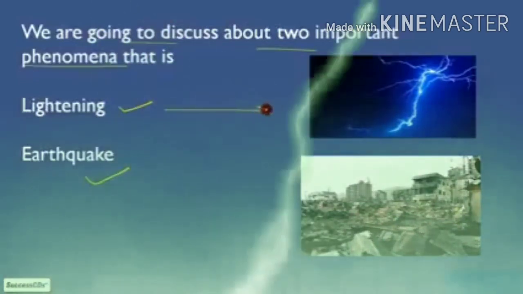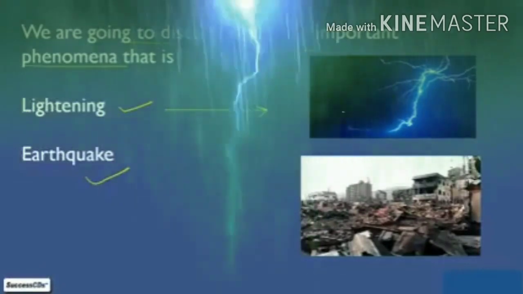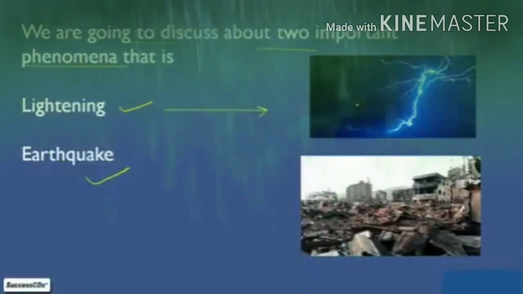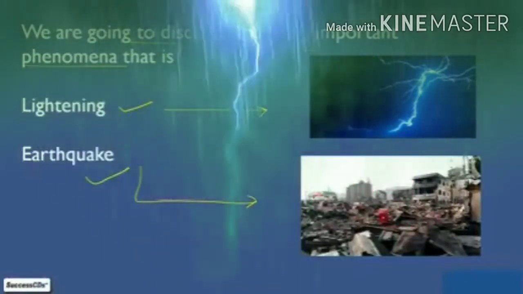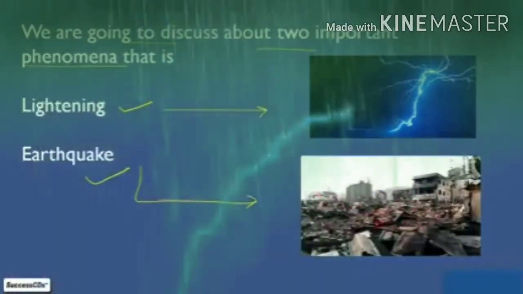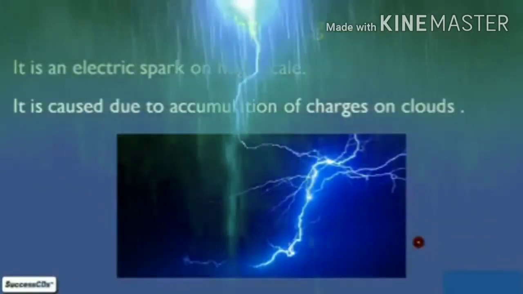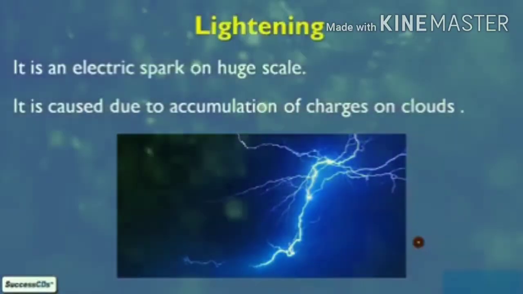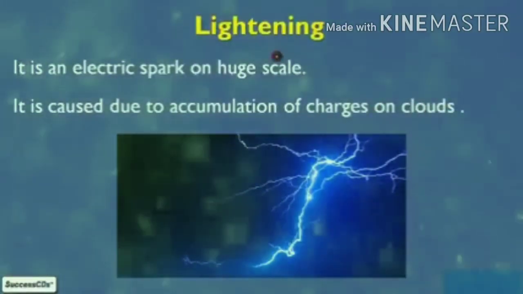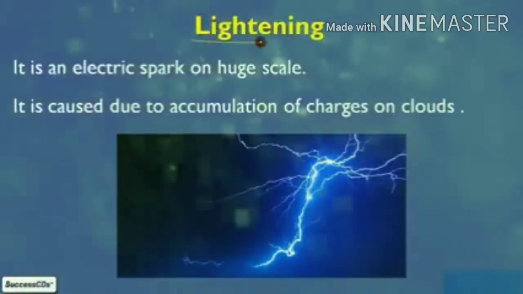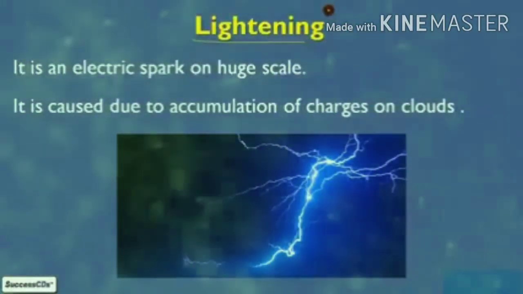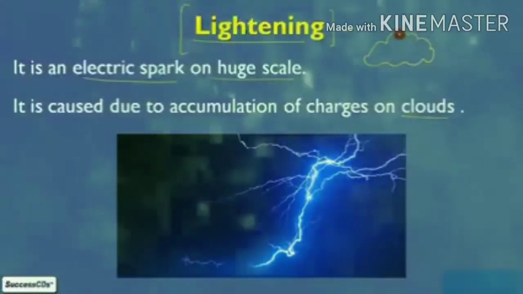So start with lightning. Here in the picture you can see lightning, and this is the picture of the damage caused by an earthquake. In today's video we will discuss lightning. Lightning is an electric spark on a huge scale. It is caused due to accumulation of charges on clouds.